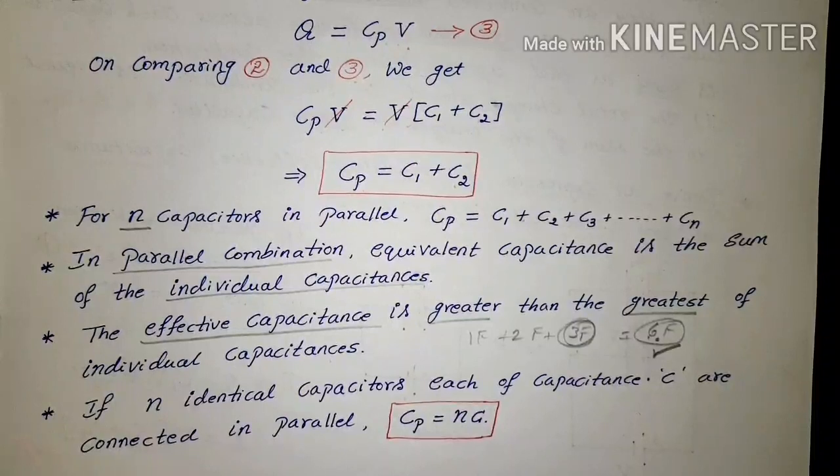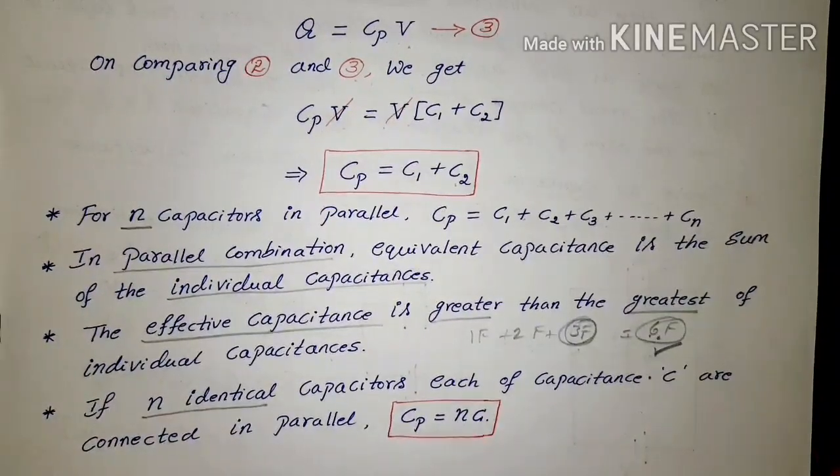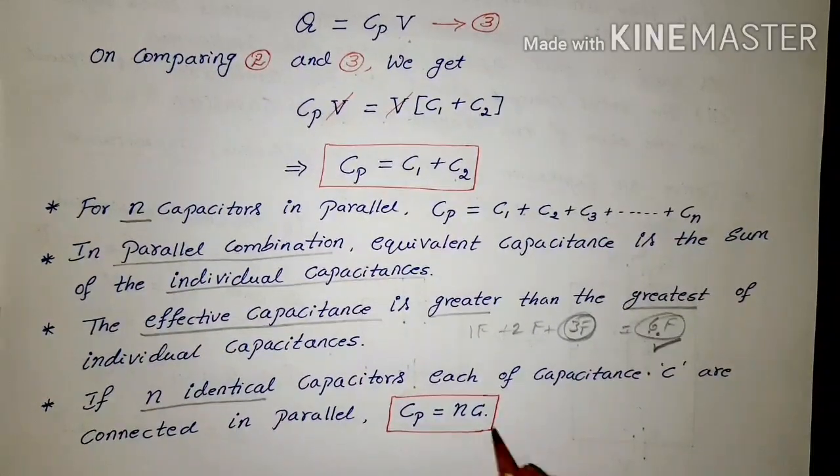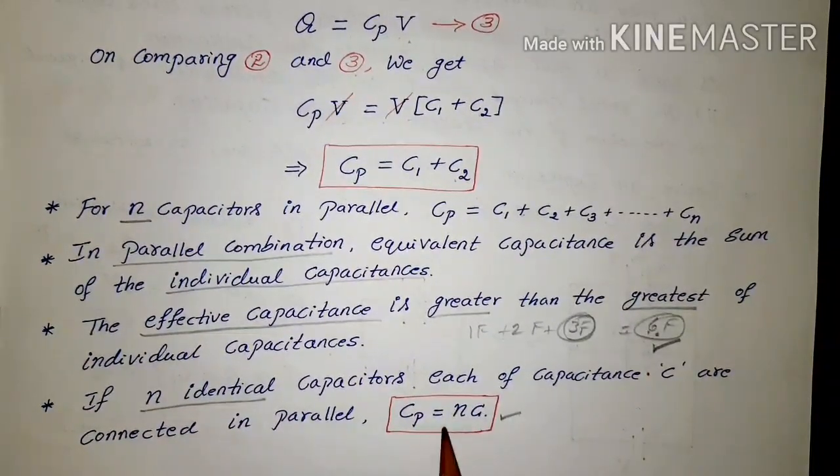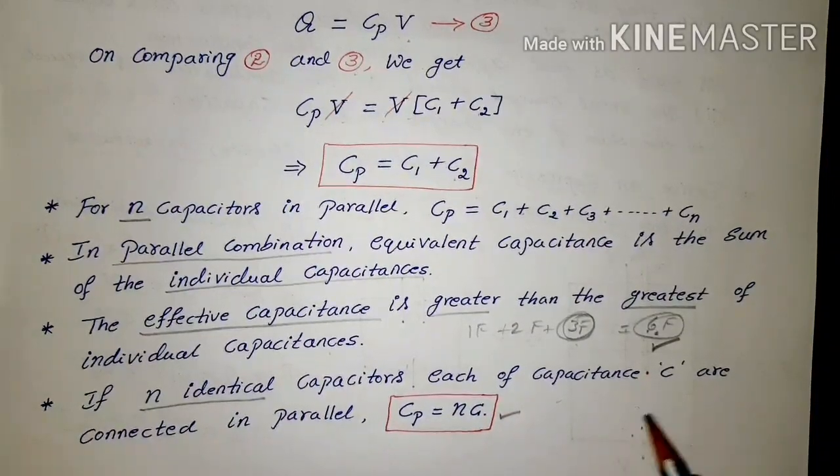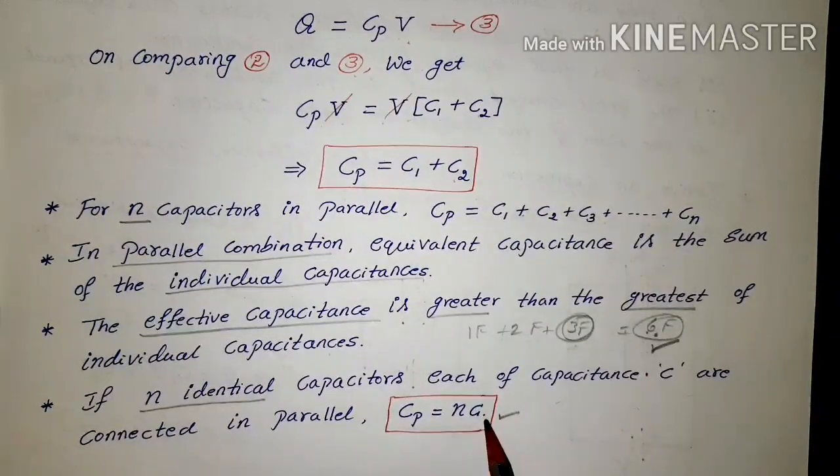And if n identical capacitors come in parallel, then we can use this formula, applicable only for n identical capacitors. Suppose 2 farad capacitors are connected, 100 in number, in parallel, then it is 100 into 2. That's it.